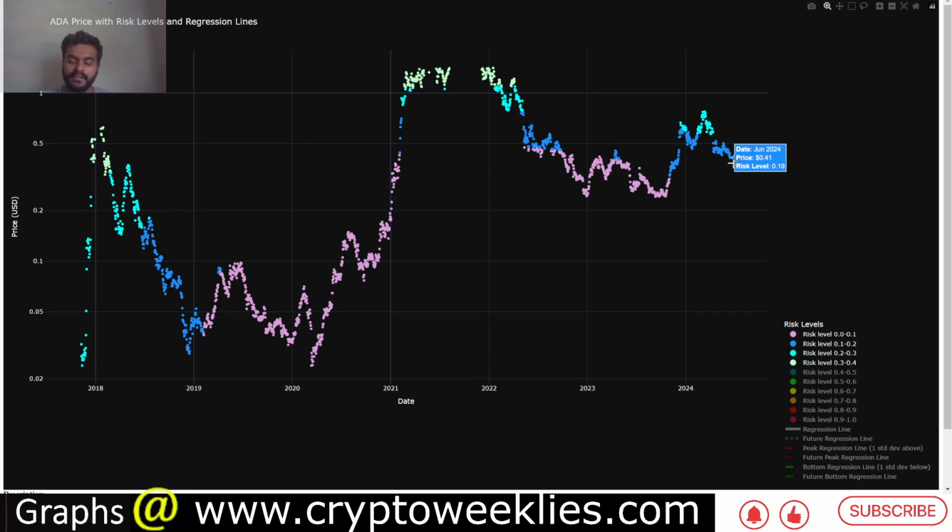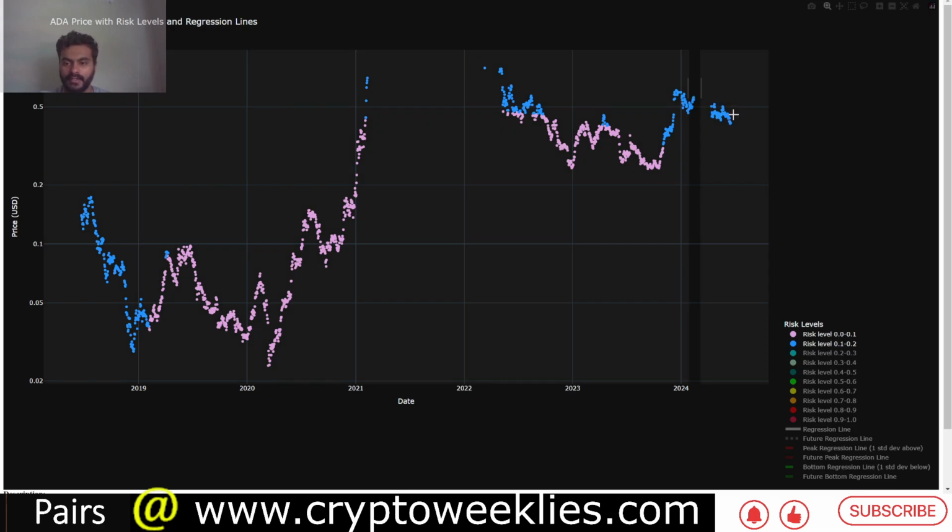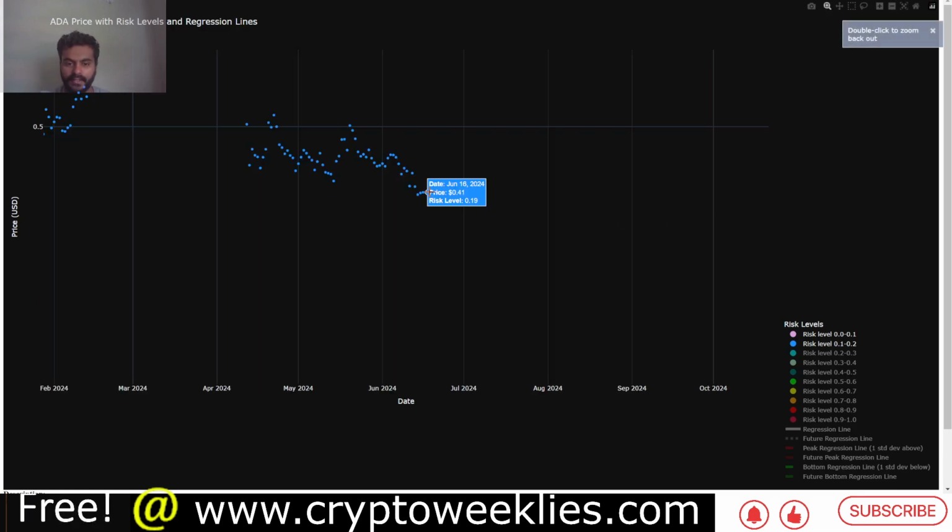Right now the risk level per this analysis is between 0.1 and 0.2. That is again the second best time to dollar cost average per the historical price action for ADA. You can see today, and this updates at a daily level, today at around June 16th, the price is at around 41 cents and the risk level is at around 0.19. So this is again one of the ways to analyze the price action for ADA.